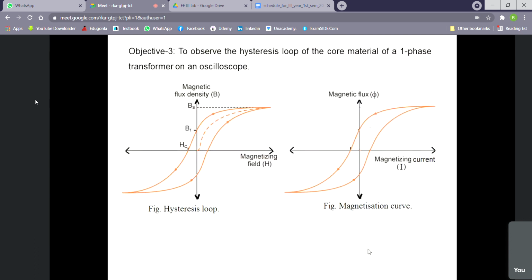And one thing we have to remember: when we are observing in the oscilloscope, actually no current or flux can be given to the oscilloscope plates. We can give only voltage. So we have to get some proportional voltage. For magnetizing current, we have taken a voltage which is more or less proportional to the current. Now, if the resistance has any nonlinearity, then that will not be directly proportional to current. There will be some phase shift. Because when we are observing a signal, we should not change the nature of the signal.